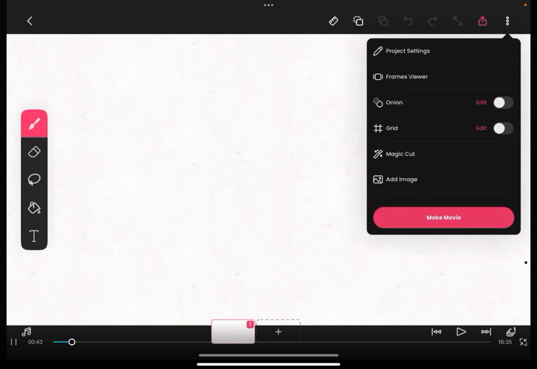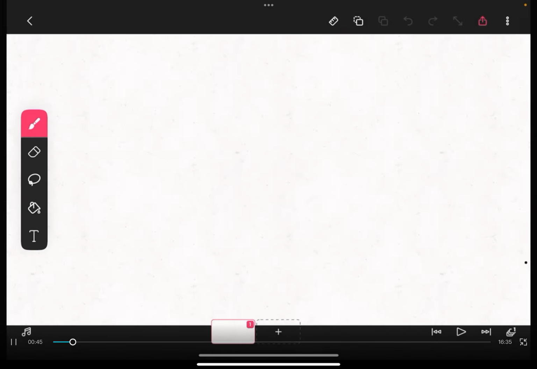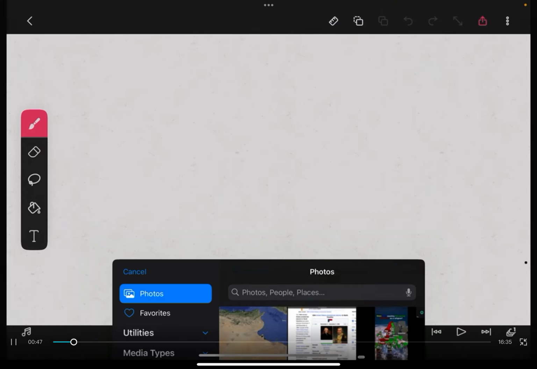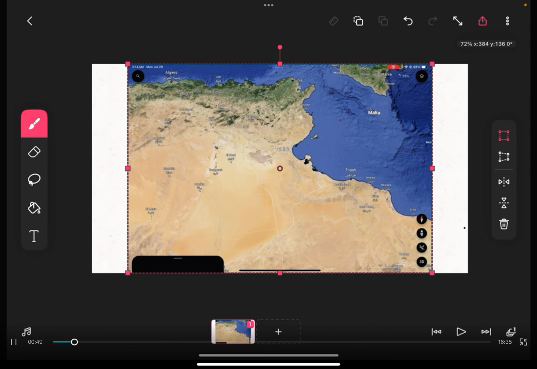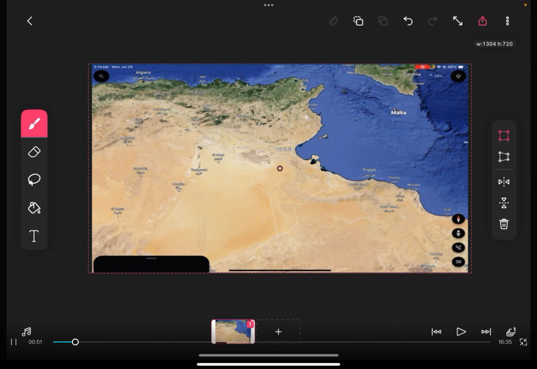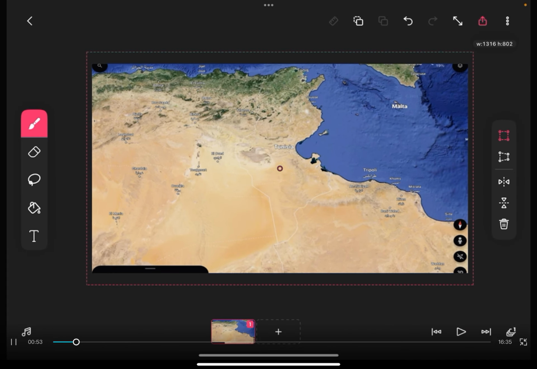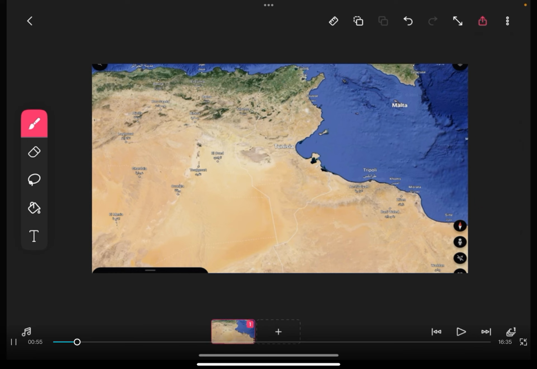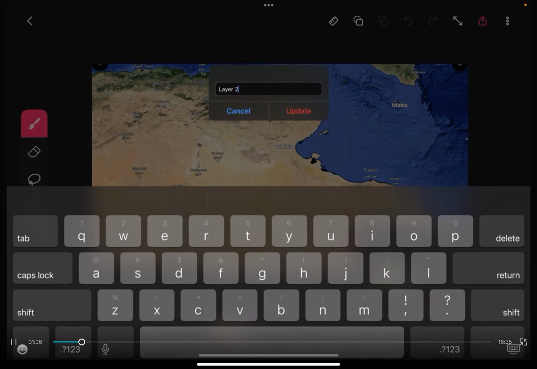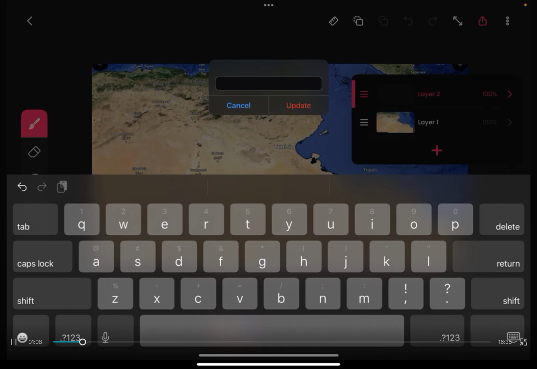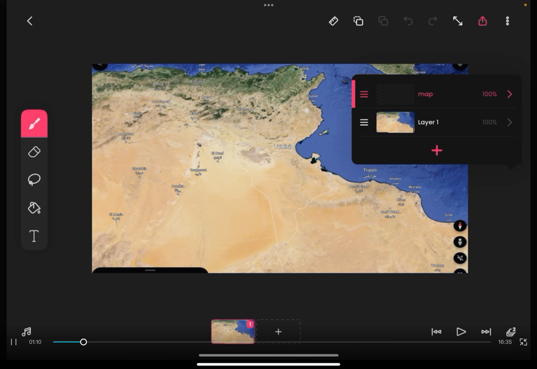So what you want to do then is hit add image, photo library. Sometimes you might get an ad, that's okay. And then you want to widen it out and crop it. And then after that, you want to hit this button at the bottom right. You want to hit the plus, and then you can name it. You don't have to name it. I'm just doing this for this tutorial.